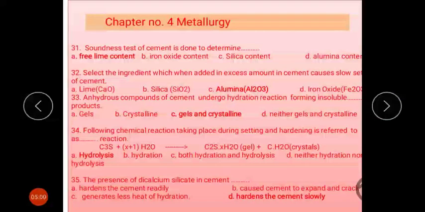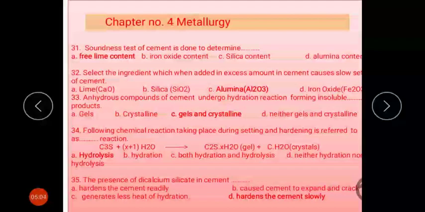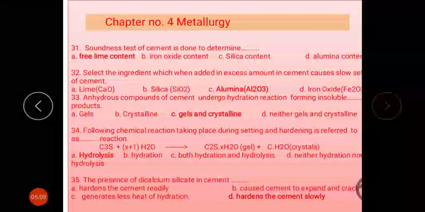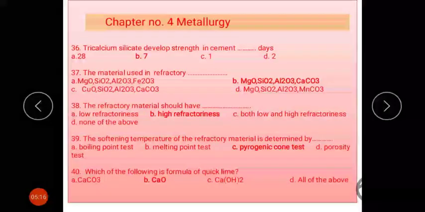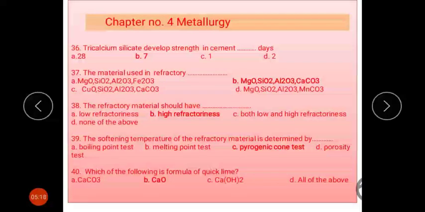Next question: the presence of dicalcium silicate, that is called C2S, is what makes the cement harden slowly. Next question: the tricalcium silicate develops the strength in the cement within 7 days. That is C3S. It requires 7 days to get early strength.